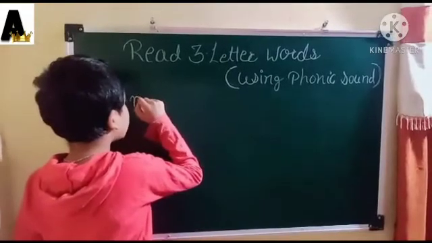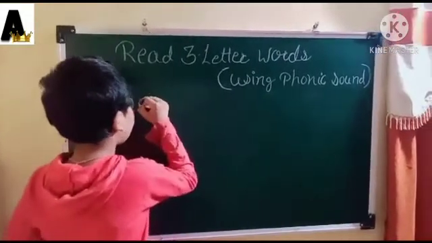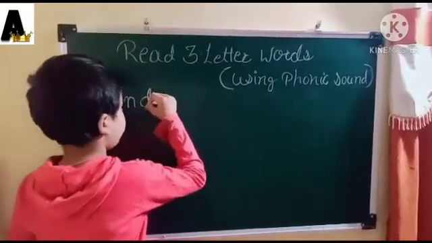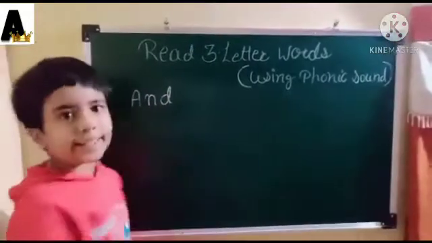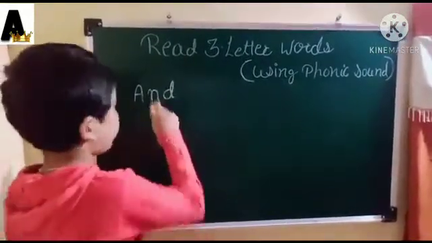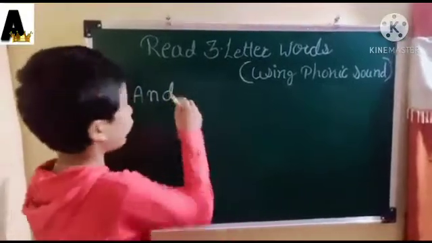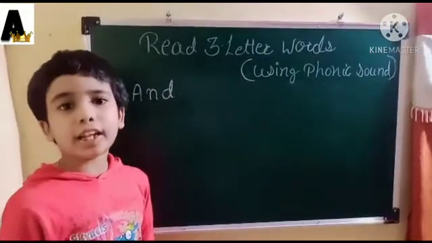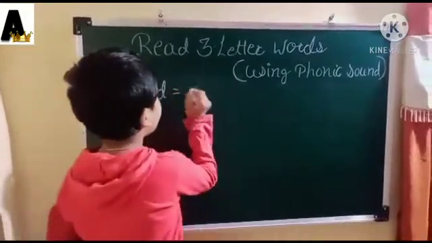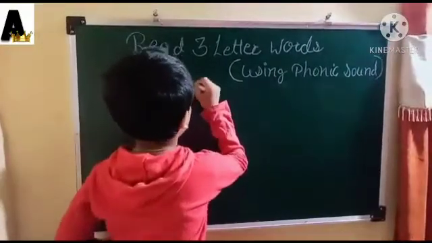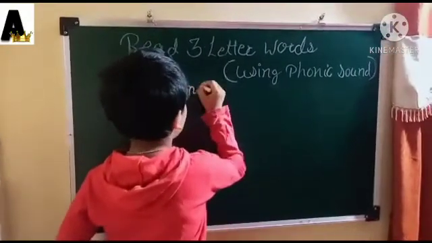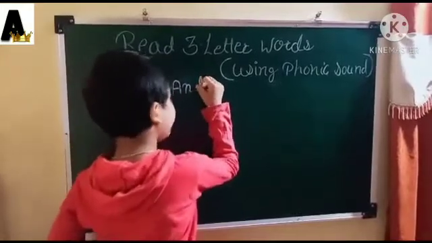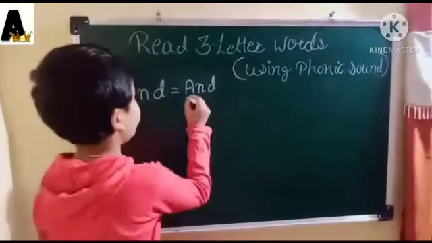N, D. Sound of A is A. Sound of N is N. Sound of D is D. Join the letters and read the word: A, N, D. And.